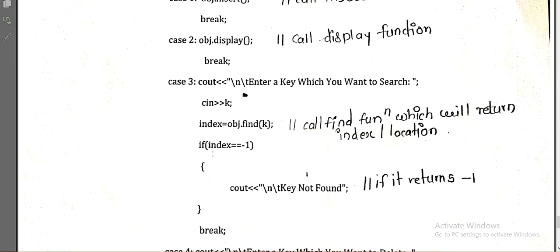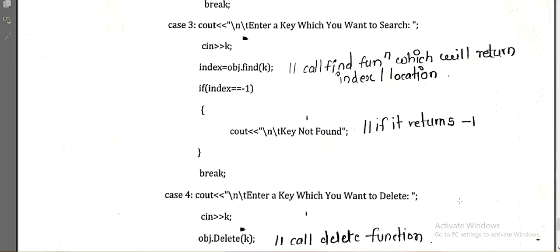That location will be stored in this index variable. And if we are getting that index, meaning the return value of the obj is -1, it means it has not found any element, so the key element is not found, that we can say if it is written as -1.